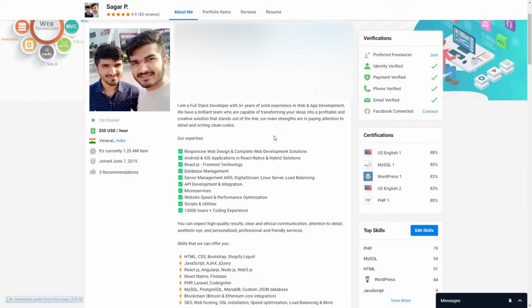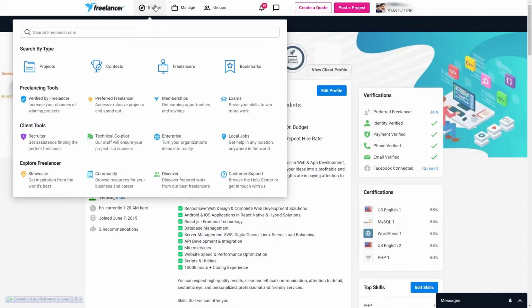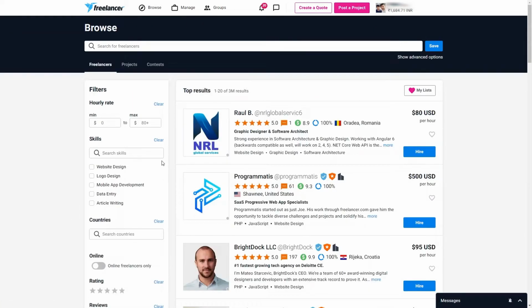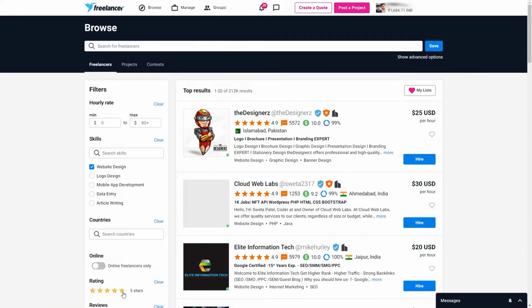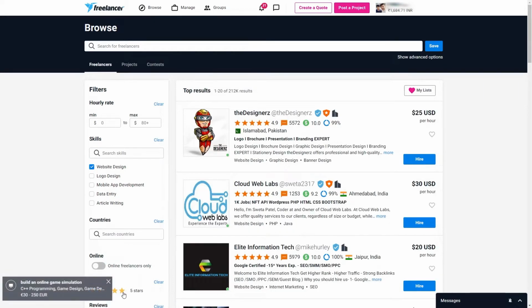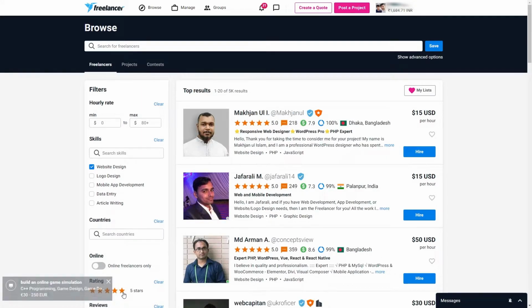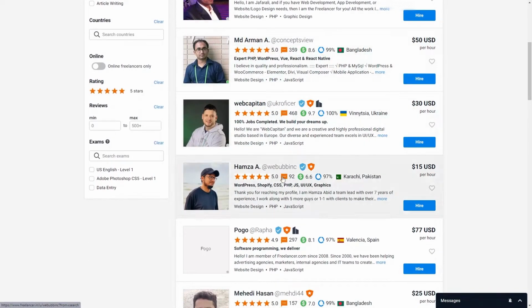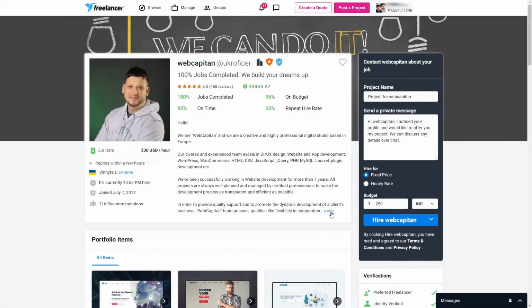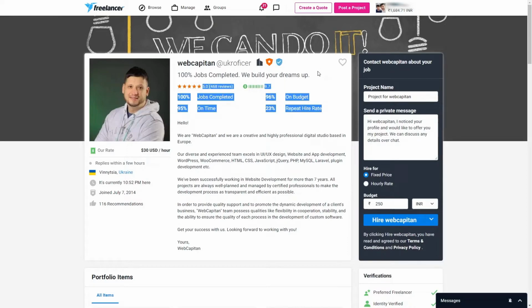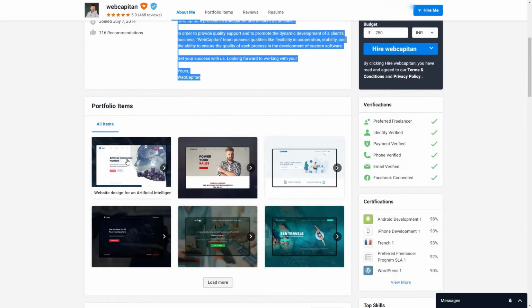What you just need to do is click on browse, click on freelancers, and here from the left filters, you just need to select your skills and select the rating as 5 star. Right now you are seeing on your screen the top freelancers' profiles for web designing. You can browse all of these profiles and click on any of them and see how they have presented their titles, their about description and their portfolio.